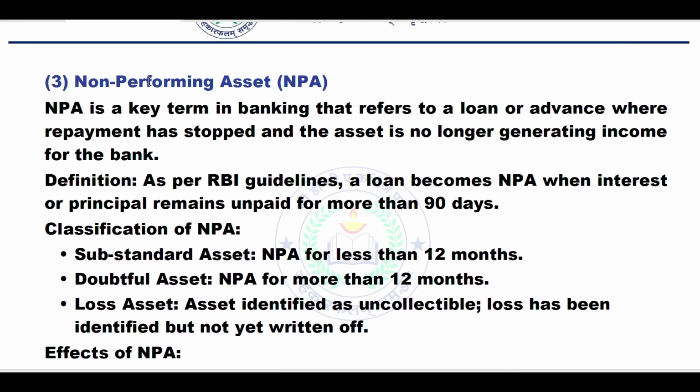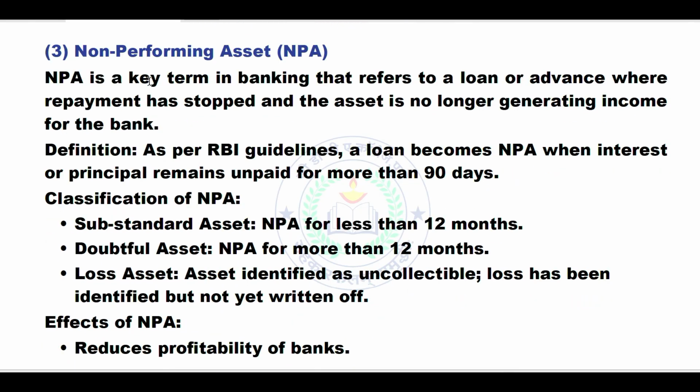Number 3, non-performing assets, NPA. Introduction for NPA. NPA is a key term in banking that refers to a loan or advance where repayment has stopped and the asset is no longer generating income for the bank, is called NPA. Definition: as per RBI guidelines, a loan becomes NPA when interest or principal remains unpaid for more than 90 days.